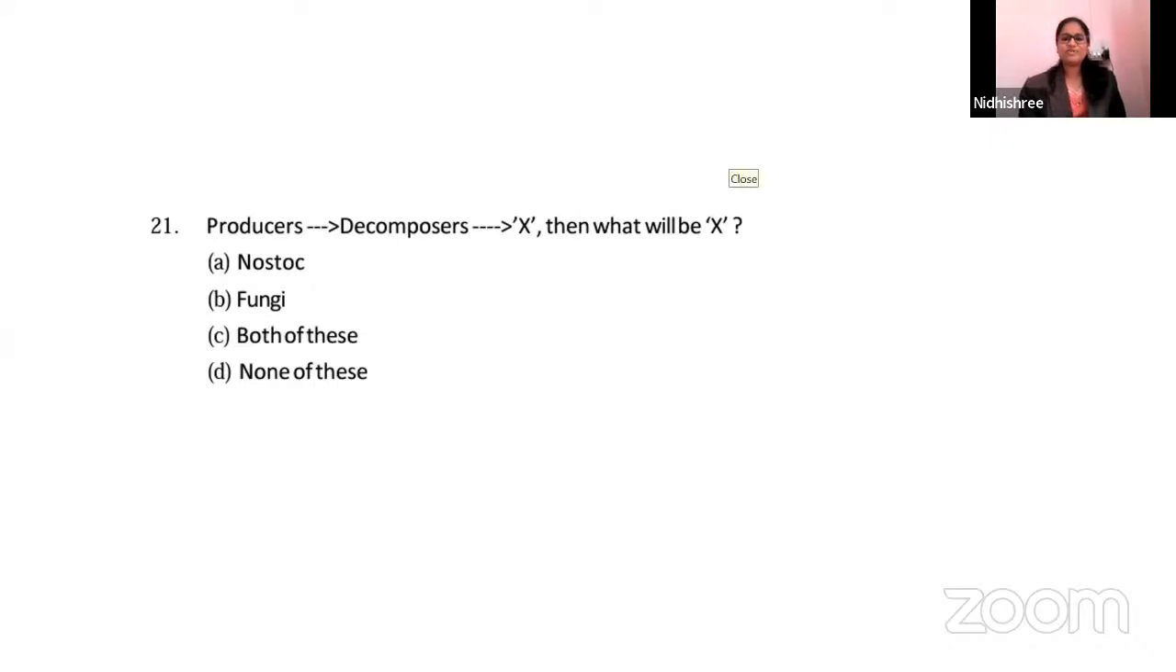Option D, none of these, is the right answer. Why? Because nostoc has chlorophyll, so it can photosynthesize and comes under producers. Fungi, as they decompose, are an example of decomposers. Both of these cannot happen, so none of these. Option D is the right answer. Be honest with your answer, understand the question and then answer. Simply don't answer when you get the first message. Most of them tried honestly.